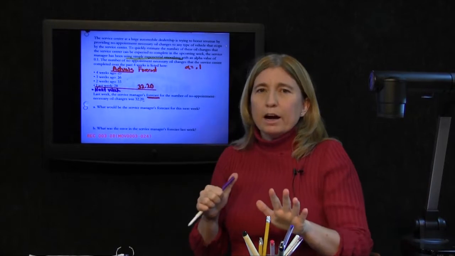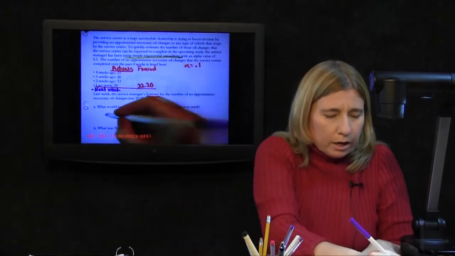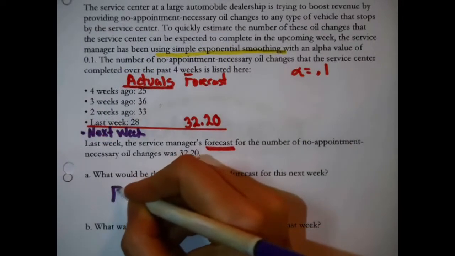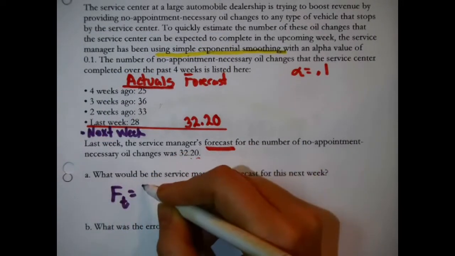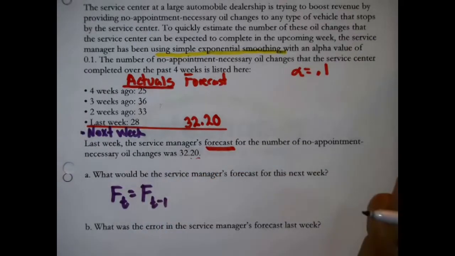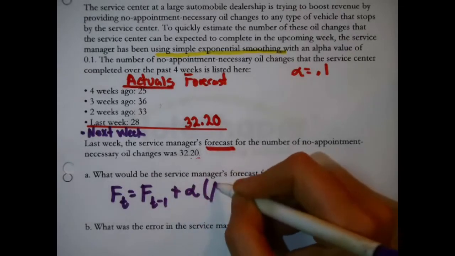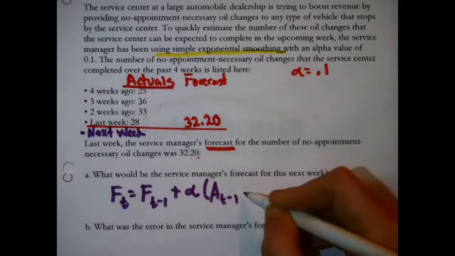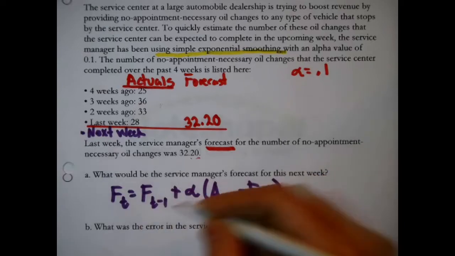Oh, all right. Now, why is that important? Because the service manager is using simple exponential smoothing. That's just a formula where your forecast equals your forecast from the period before plus alpha times what actually happened the period before minus what you had forecast would happen in the period before, right? That's just the formula.